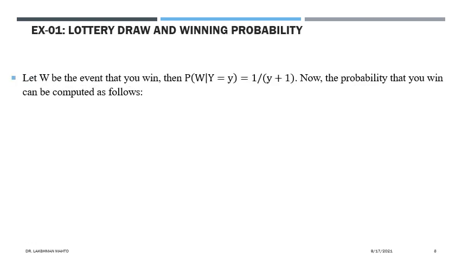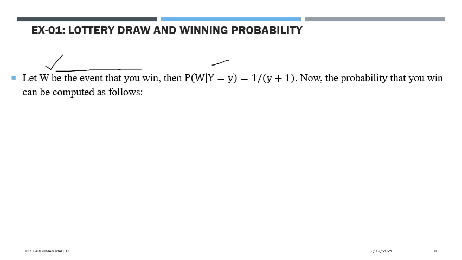Let us introduce a new random variable w with the event that you win. So based on that, what would be the conditional probability of w given y equal to a?